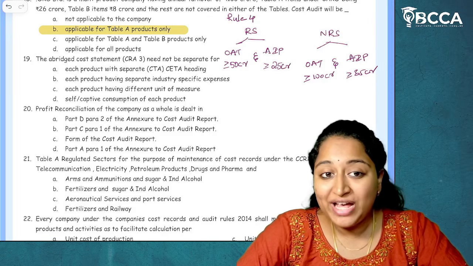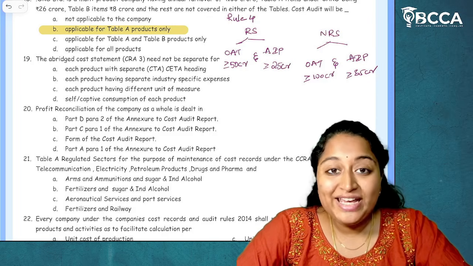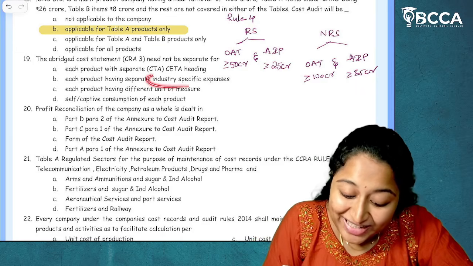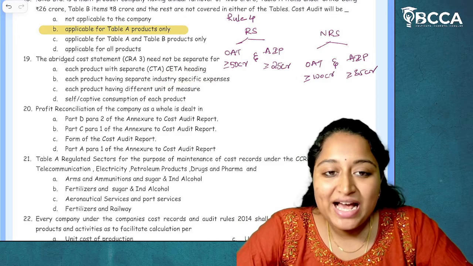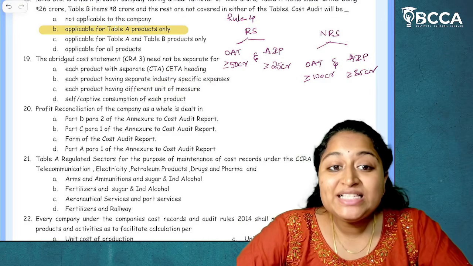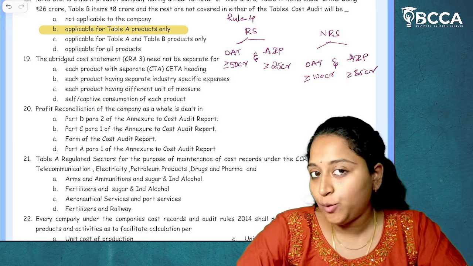In form CRA 4, we have abridged cost statements as well. Now, it has to be prepared for each product separately. It has to be prepared for each industry separately. It has to be prepared for each different unit of measure separately, whereas it need not be prepared separately for captive consumption products. I hope it is clear.